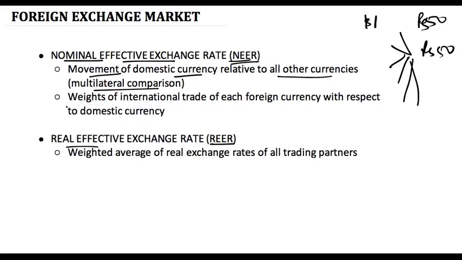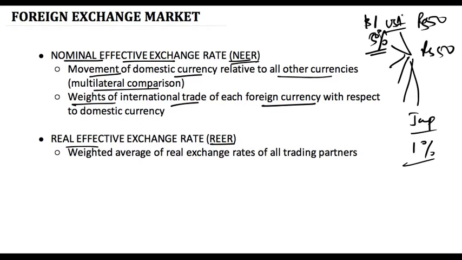How do we do that? We compare it through weights of international trade of each foreign currency with respect to domestic currency. So if Japan's weight is 1.1% when it comes to international trade between India and Japan, and USA's weight of trade between USA and India is 5%, then we measure the exchange rates between these countries, and then we take these weights into consideration to find out the nominal effective exchange rate at the end.